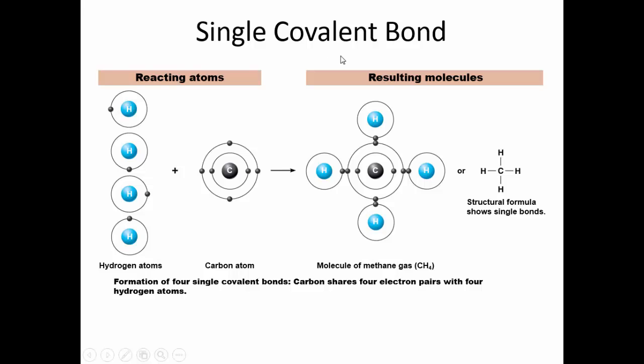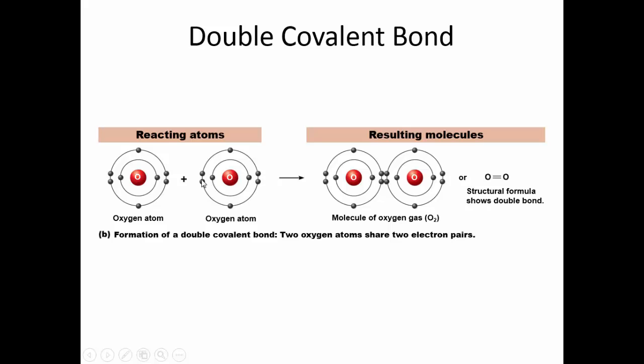In a single covalent bond, the atoms are sharing 1 electron. So carbon is looking for 4 electrons. 4 hydrogens can each share 1 electron, and we can have single bonds, and these are covalent bonds. A double covalent bond occurs when a pair of electrons is shared. 2 electrons are shared. Now here we see 2 oxygen atoms combining to form an oxygen molecule.